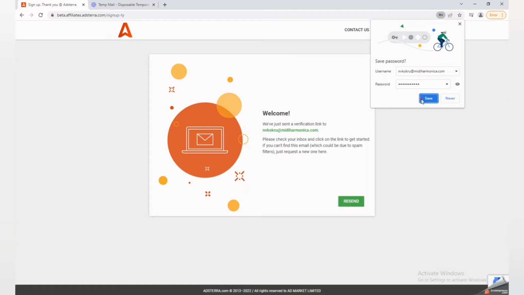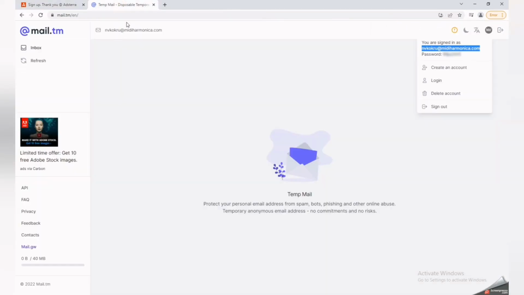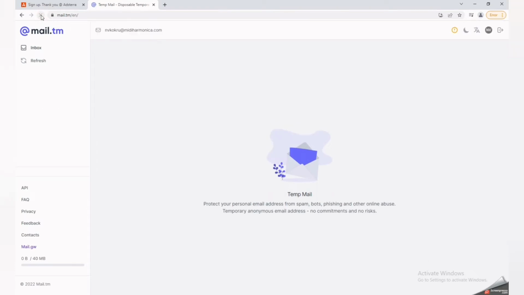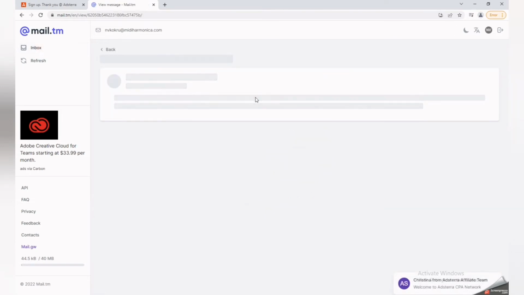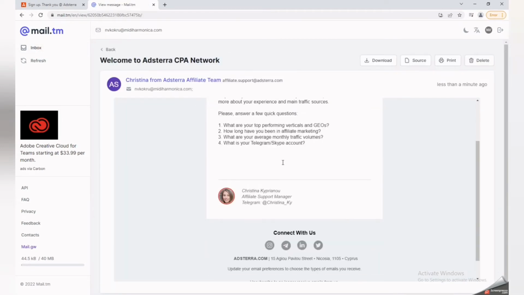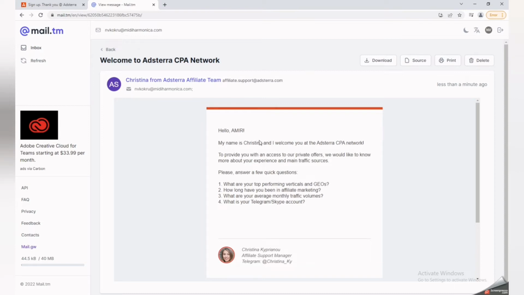Once I click on the button, they will send an email. So we will just click here, and wait for the email which they have sent. We have to confirm that email. After confirming this email, we can go to our website and start our work. So we will just refresh this page. As we can see here, we have got the email, and they're asking some questions. You don't need to reply to that. We will just wait for another link to confirm your account.